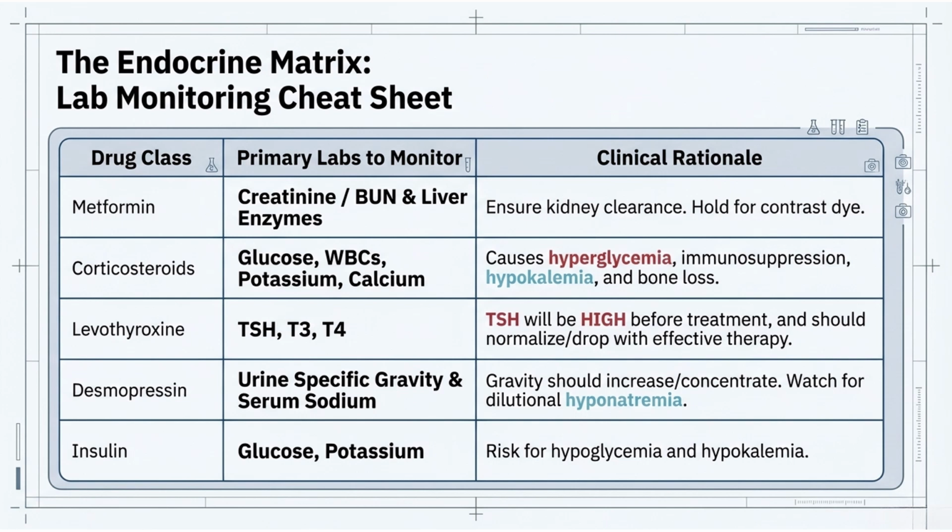For desmopressin, we're monitoring their sodium, their specific gravity, and osmolality. And we're looking for that dilutional hyponatremia. Also want to measure blood pressure for sure, as well as what? This has to do with fluid. Eyes and nose, right? And then insulin, we're monitoring glucose and potassium because of that close relationship. We're also monitoring A1C, right, to give us a bigger picture. And then know that they are at risk for hypoglycemia and hypokalemia.